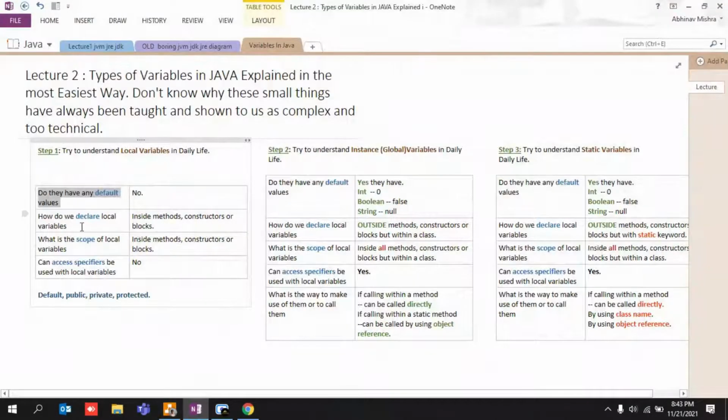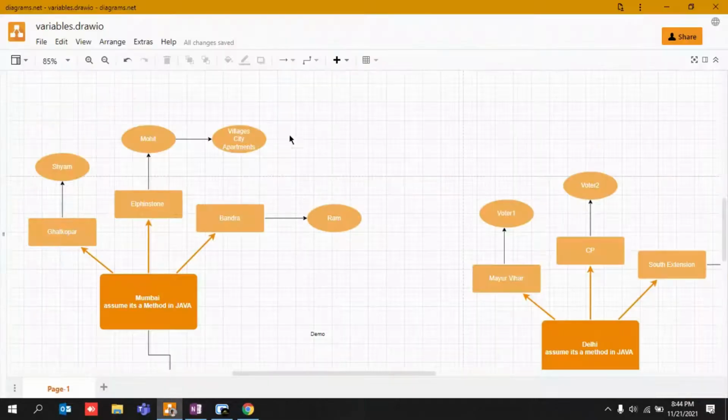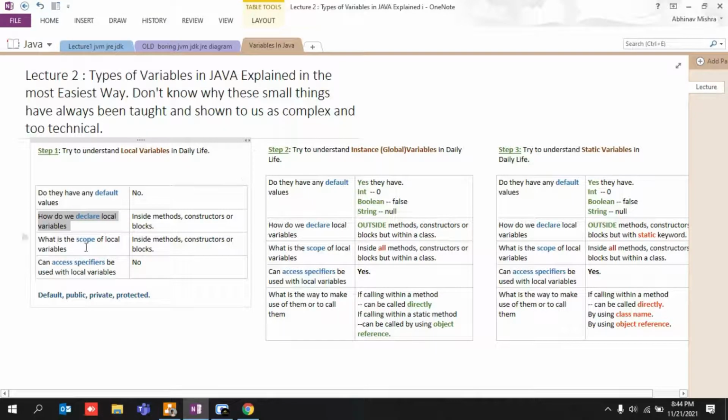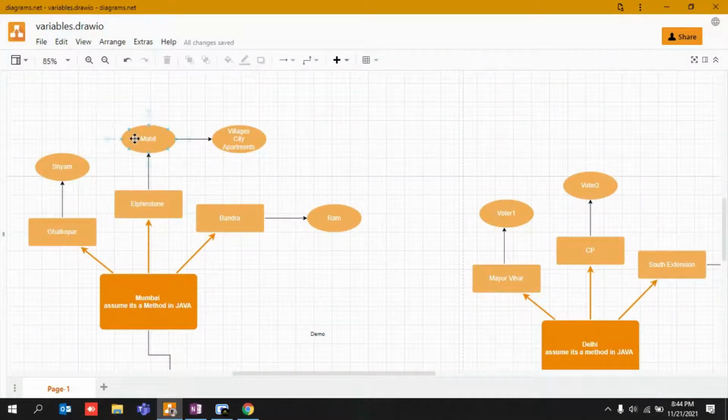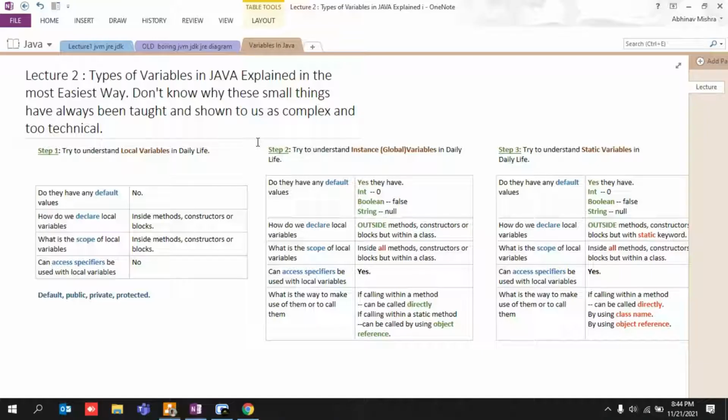Secondly, where can we find them, or where can we declare local variables? We can declare them inside a method, constructor, or block. Or where would you find Mohit? He would be found in his village, or in a city, or in some apartments, right? Only local. What is the scope? What is his power, what is his authority? Where all can he help? Like villages, city, or apartment, from where he can provide help or seek help. His scope is limited because he knows only a few people.